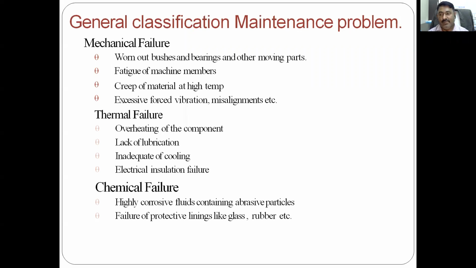Next is thermal failure. Here in the thermal case: overheating of any component, then lack of lubrication, then inadequate cooling, and electric insulation failure.